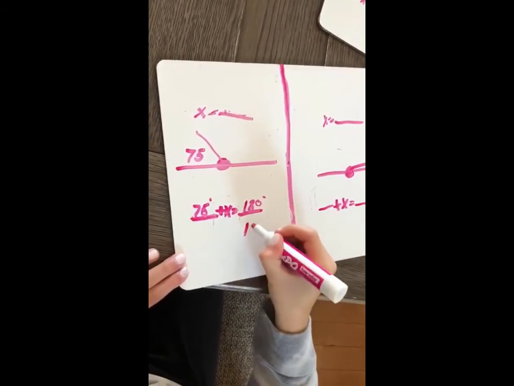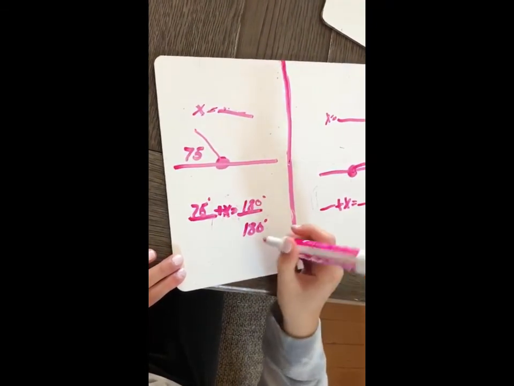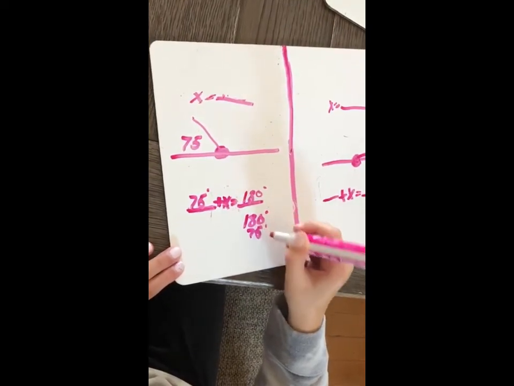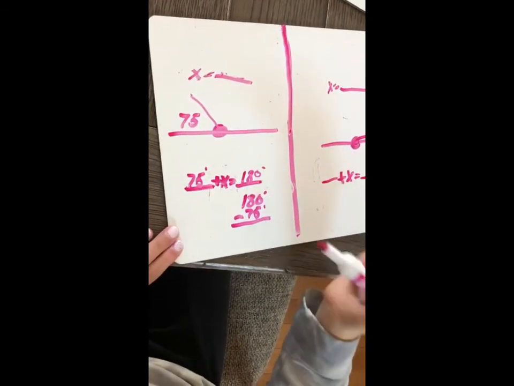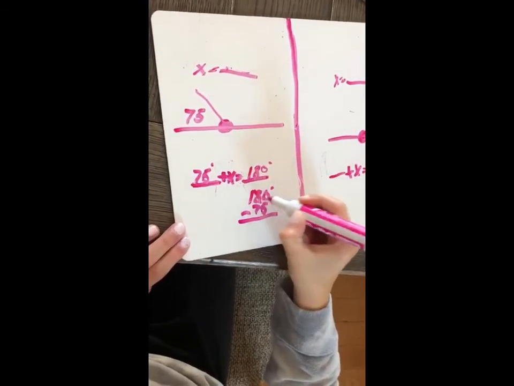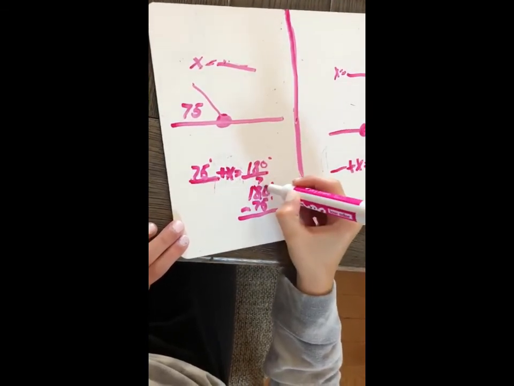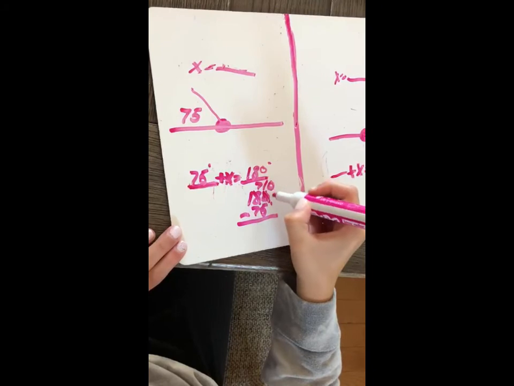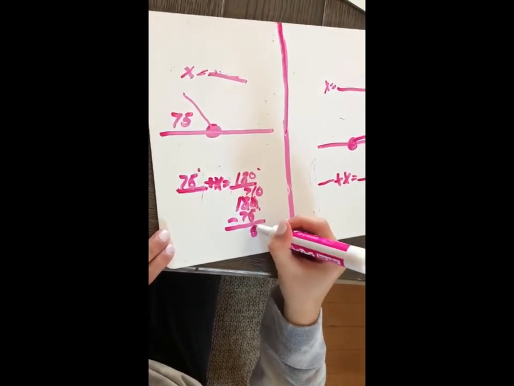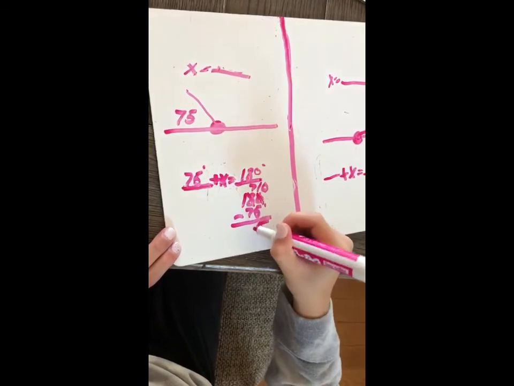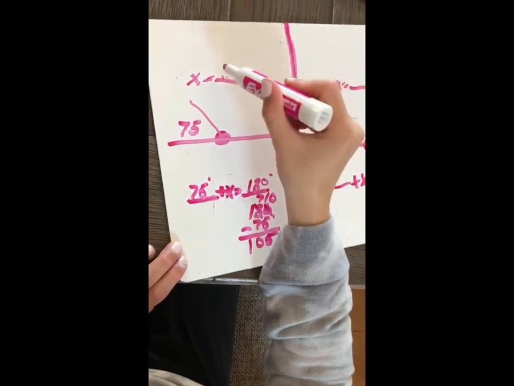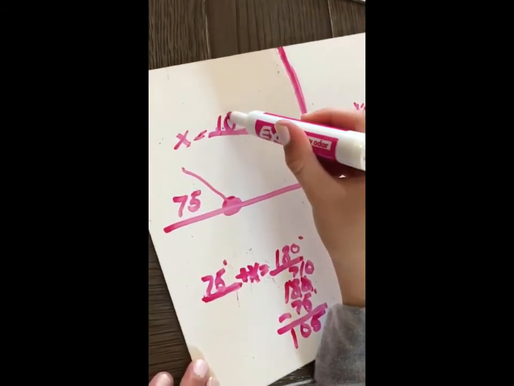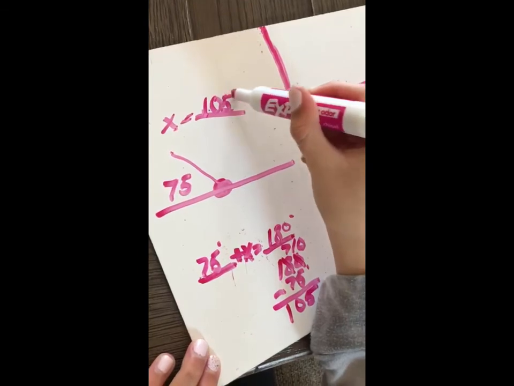Now we're going to do 180 degrees, take away 75 degrees. So 0 take away 5, you can't do that, so cross out the 8, make it a 7, cross out the 0, make it a 10. 10 take away 5 equals 5. 7 take away 7 equals 0. And now we have a 1, so we're going to bring down the 1. So now our answer is 105. Hooray!